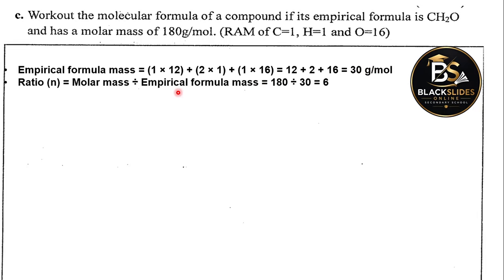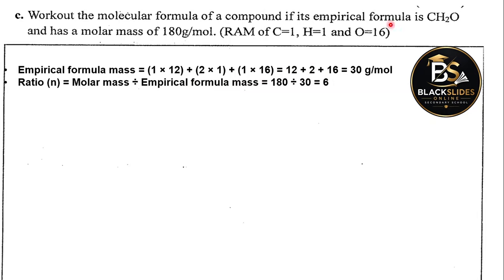Then you find the ratio, the number of molecules, rather the number of units, these things that can be made out of the given mass of the compound. So you simply take the given mass, this 180 grams, divided by the mass of the empirical formula.